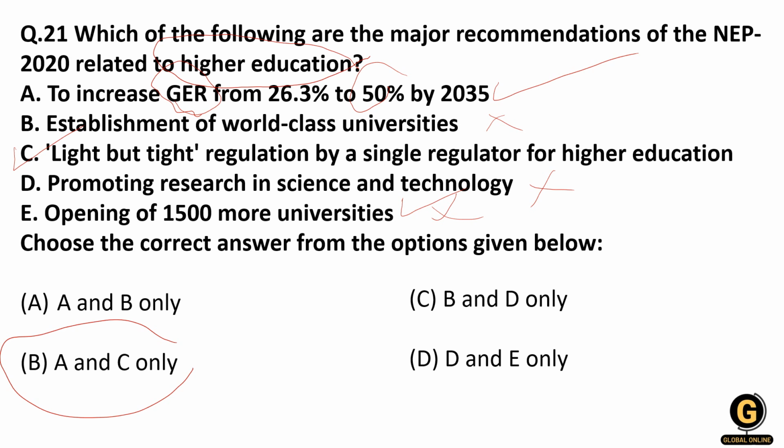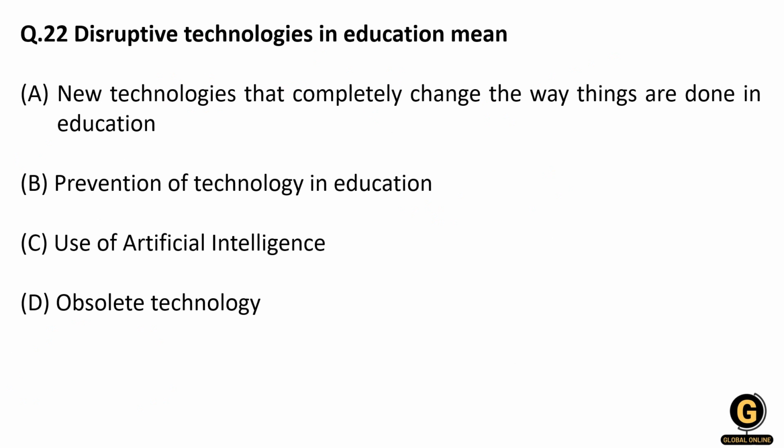First is to increase the gross enrollment ratio to 50% by 2035, and then light but tight regulation, right? So you have to remember these two points regarding higher education.